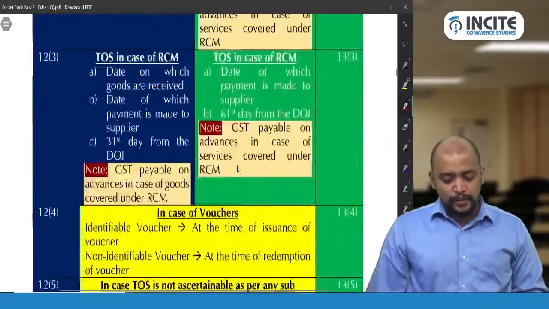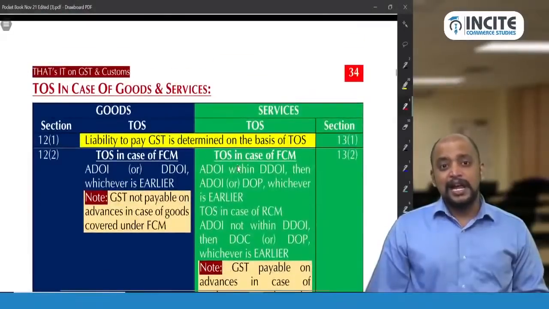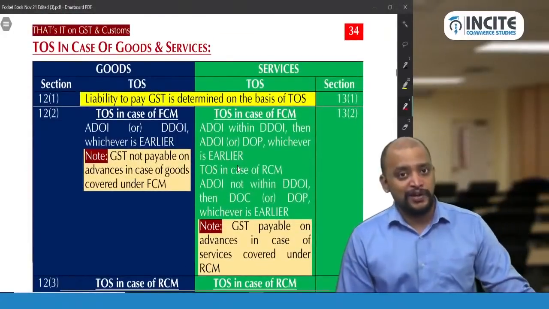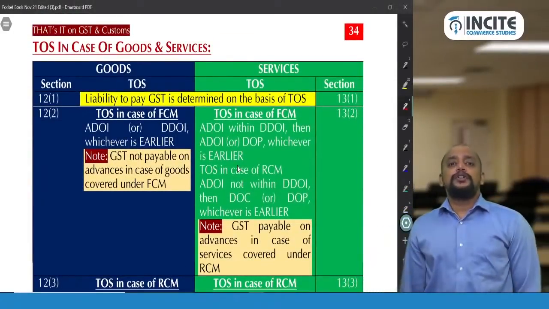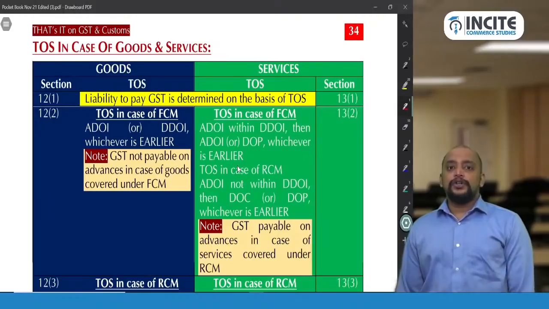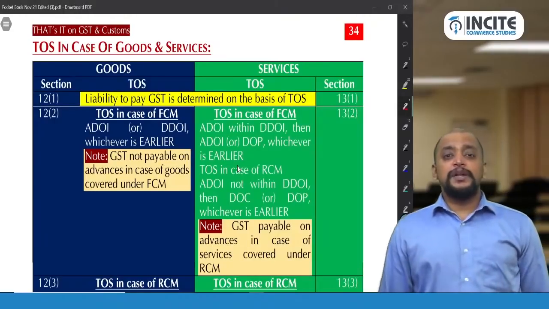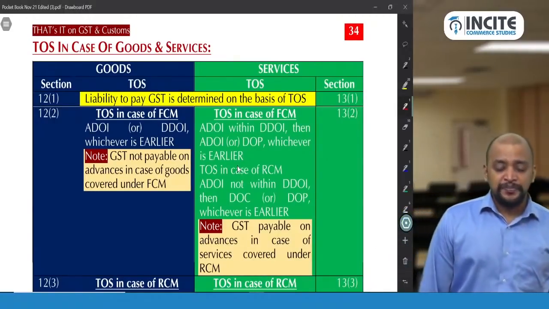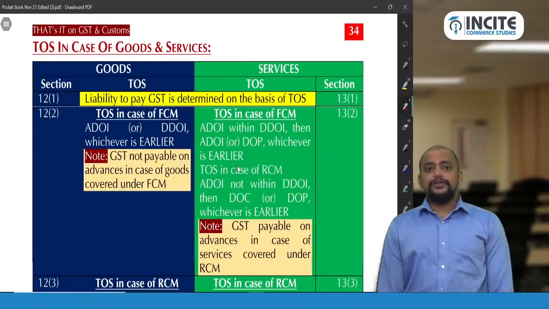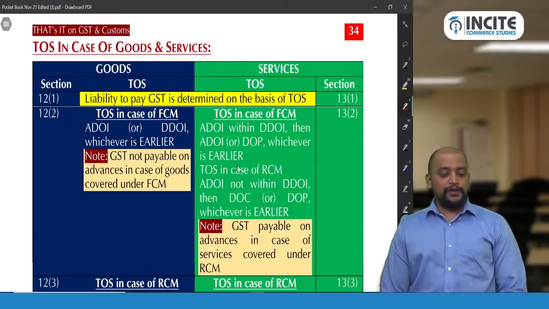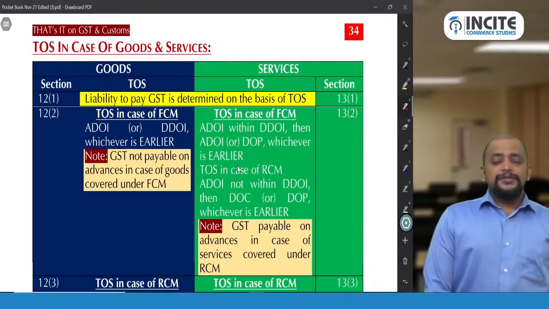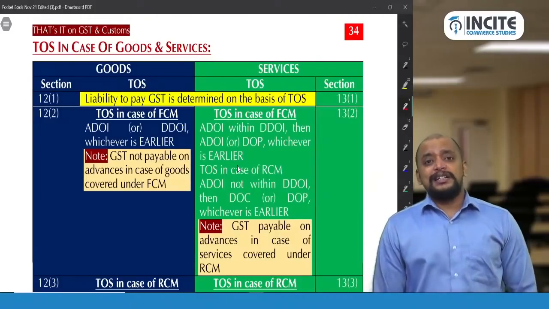Okay, so just this one page, if you remember, the time of supply is over in case of 12 and 13. First 12.2, let's complete 12. So 12.2 is time of supply in case of goods covered under FCM. What do we need to do? We need to take the actual date of invoice or due date of invoice, whichever is earlier. Which means, do we need to pay GST on advances?